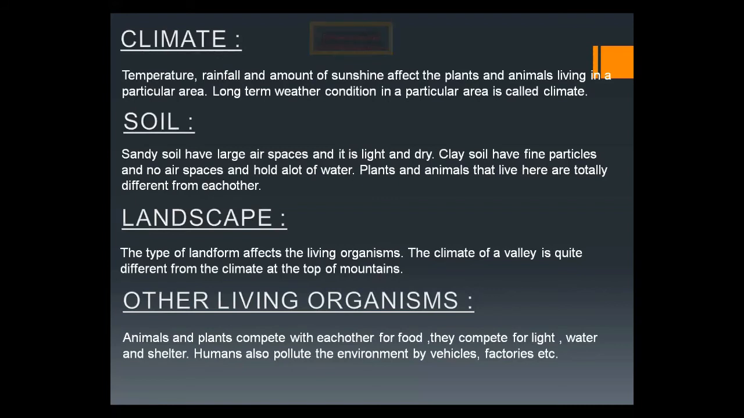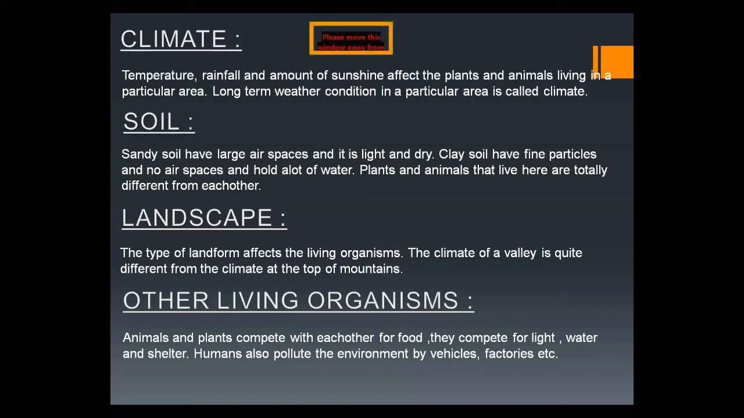Humans also play a role in our natural environment. Humans pollute the environment with vehicles, and with factories, which are continuously increasing. By these things, humans pollute, destroy or disturb the environment. It means plants, animals, and humans also affect the natural environment. These are the important features which affect the natural environment.